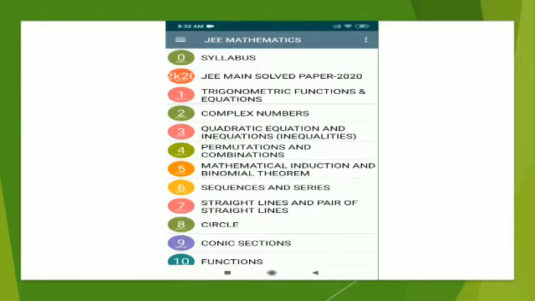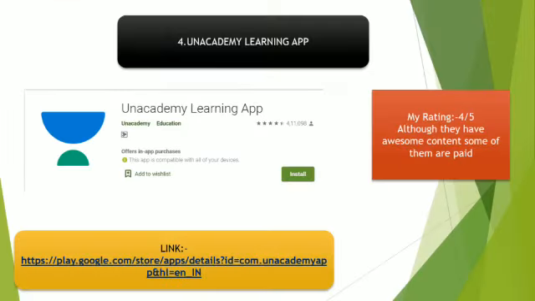No, they're doing such a great job. And next is the Unacademy Learning app. I think this app is very famous because they are giving all the advertisement on television. So you'll all know. I have also given the link.